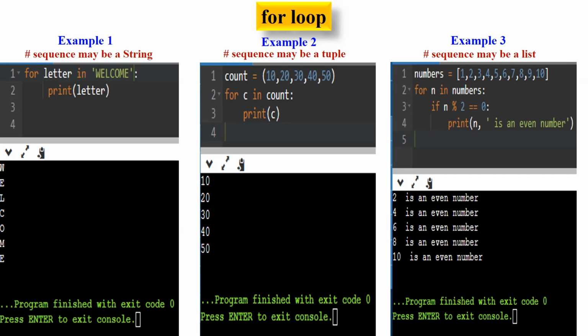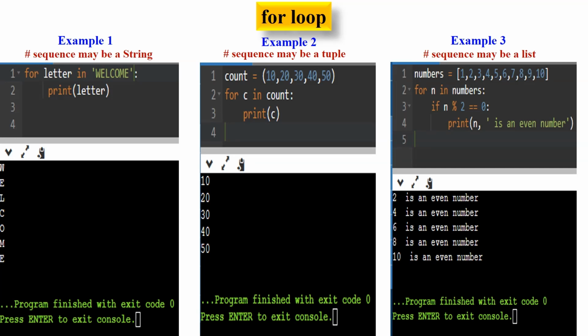Lists are enclosed in square brackets. This code uses a for loop to iterate over each element in the list numbers. Here's how it works. The list numbers is defined with the values 1, 2, 3, 4, 5, 6, 7, 8, 9, 10. The loop begins by initializing the variable n with the first element of the list, which is 1.